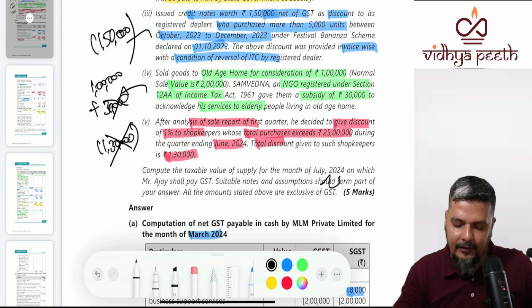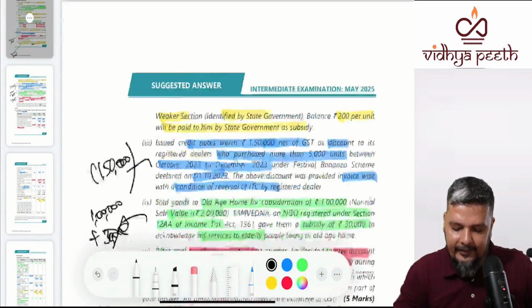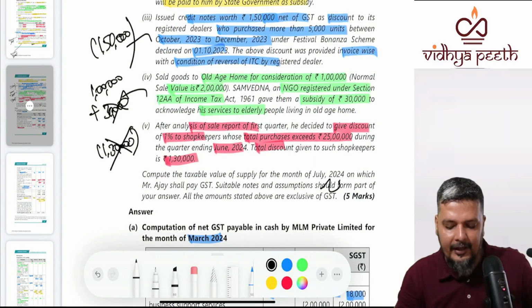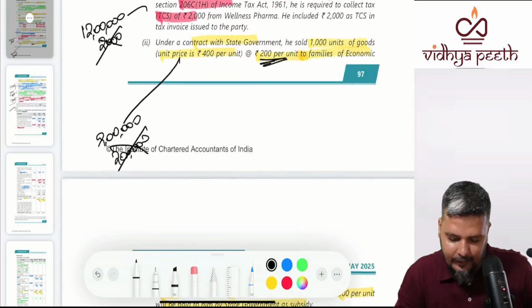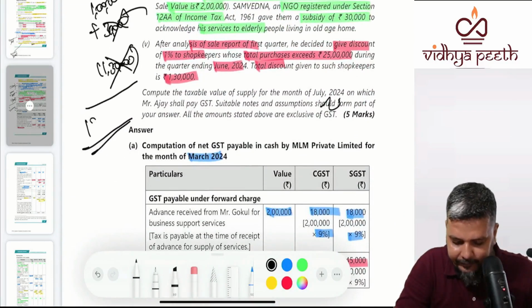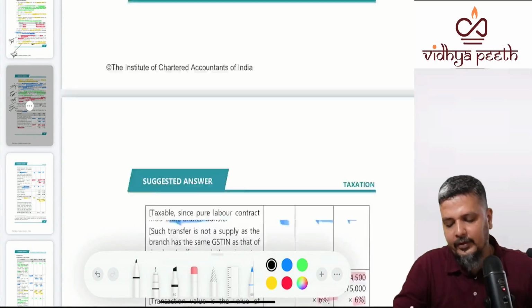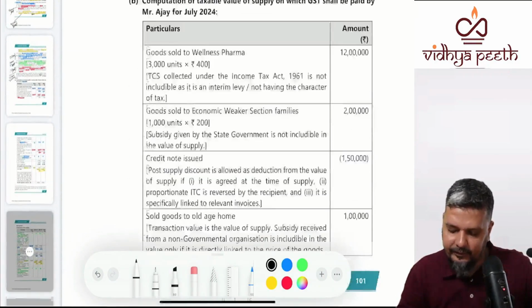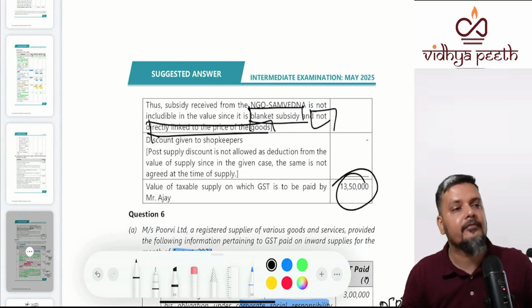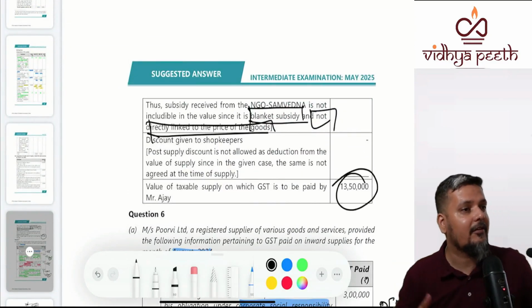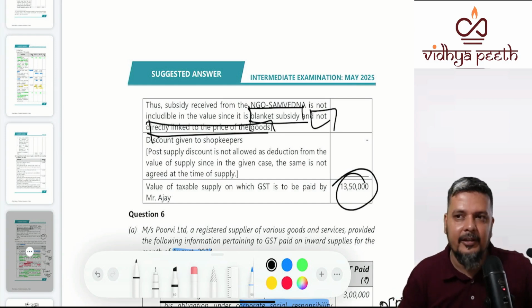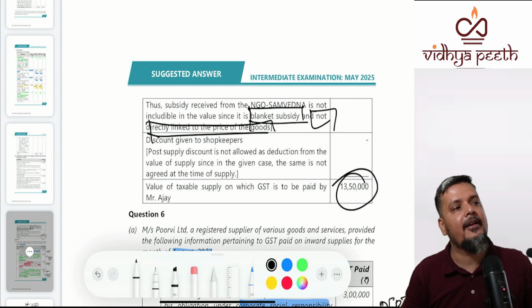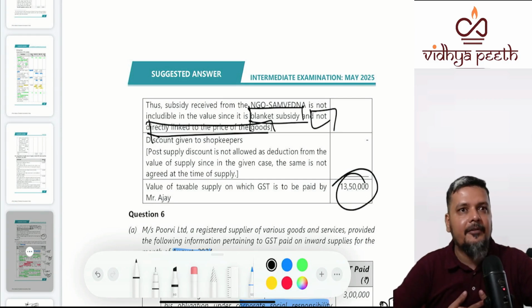So if you add everything, what is the total value now? 12 lakhs, 2 lakhs, minus 1 lakh 50,000 plus 1 lakh. 14 lakhs, 15 lakhs, 13 lakhs. 13 lakhs. So when you look at the answer, we thought a valuation question was not there, but don't worry, it was very clearly there. Rather, many valuation points were easily touched upon. Clear? So this solves your entire May 25 question paper.